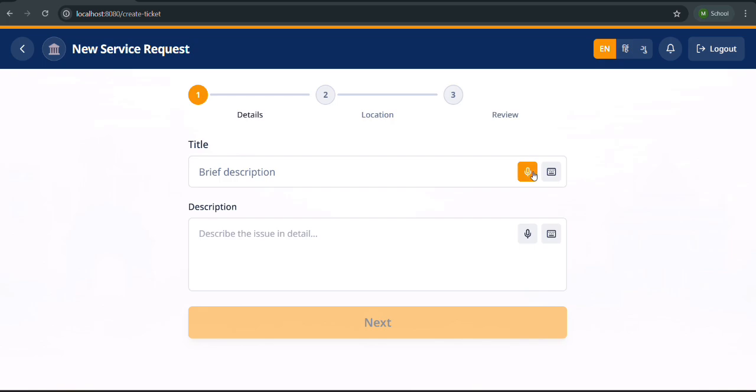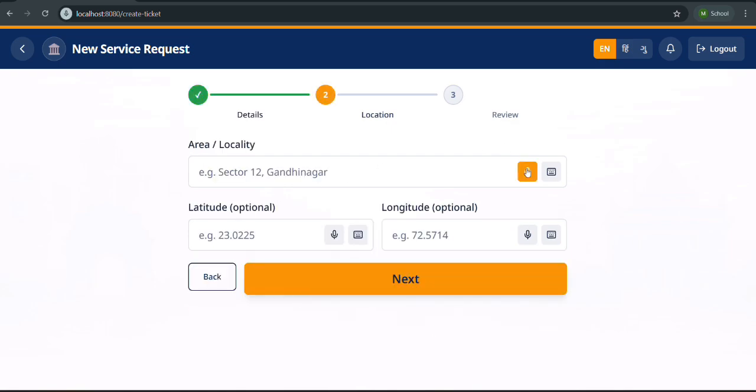Also, there is a voice assistant feature. Book new gas connection. Book new gas connection for my new home. Ahmedabad.